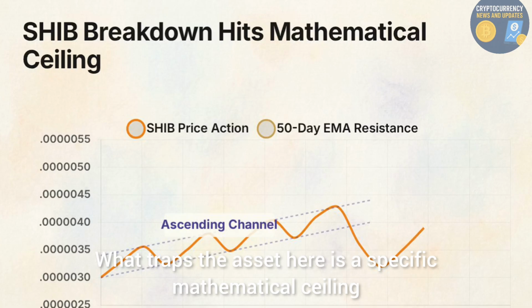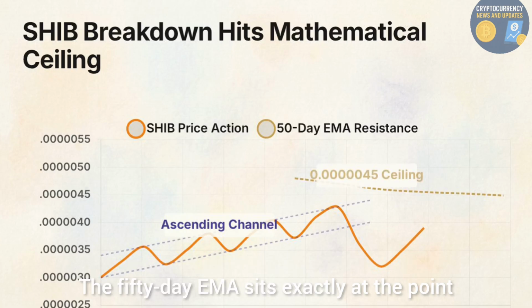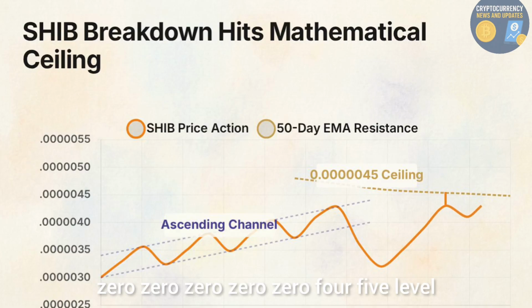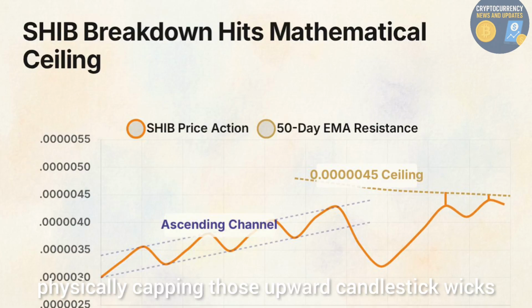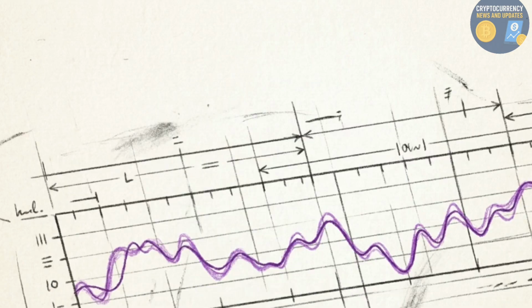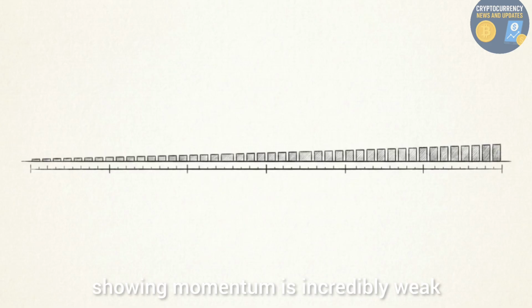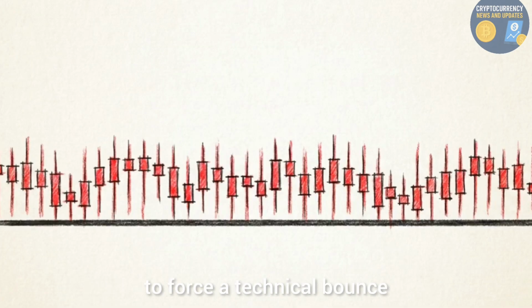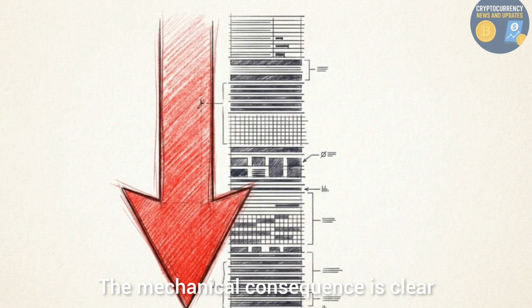What traps the asset here is a specific mathematical ceiling. The 50-day EMA sits exactly at the 0.000045 level, physically capping those upward candlestick wicks and pressing the price down. The RSI sits in the mid-30s, showing momentum is incredibly weak, but it's not severely oversold enough yet to force a technical bounce. The mechanical consequence is clear.